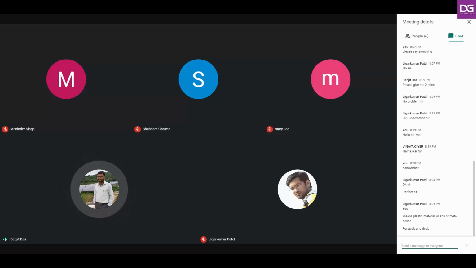And let me tell you in short that in case of ACDBs, there are B type and C type MCBs, right? In an ACDB, there are some feeders which will be feeding motors, and there will be some feeders or some MCBs or outlet points which will be feeding the light loads. In case of lighting loads, tube lights or any other LED lighting loads, you have to use B type MCB.